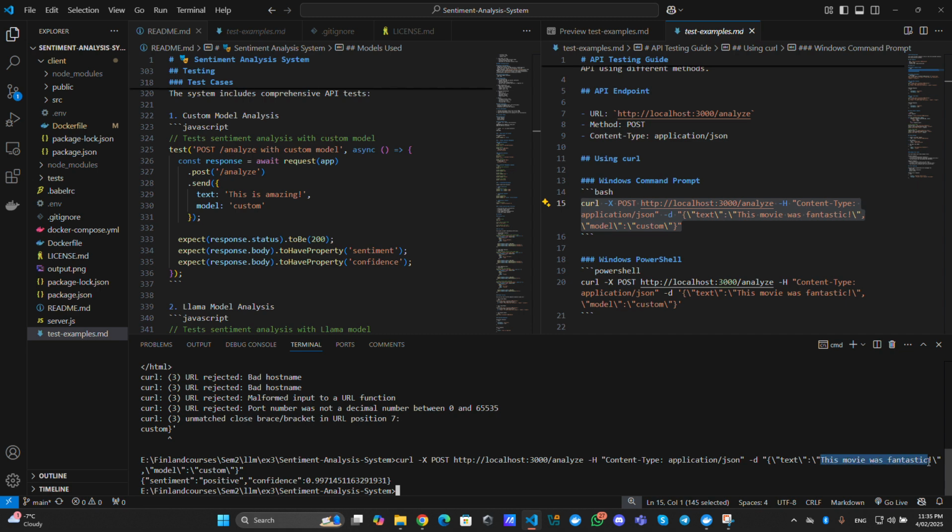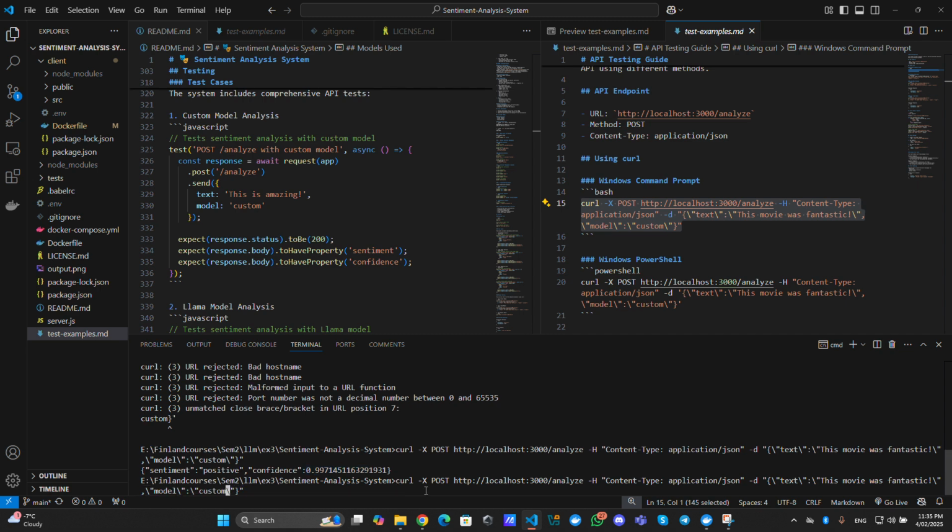I mean this API which is made by Node.js. With the input, the movie was fantastic, and the model is custom. It is saying positive with an accuracy of almost 100%.